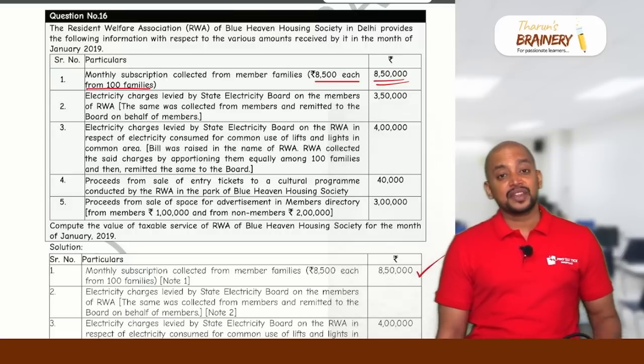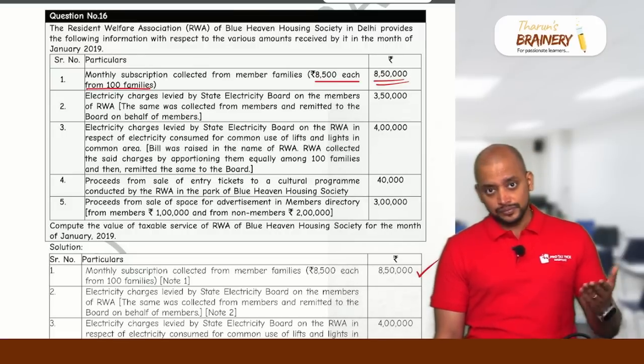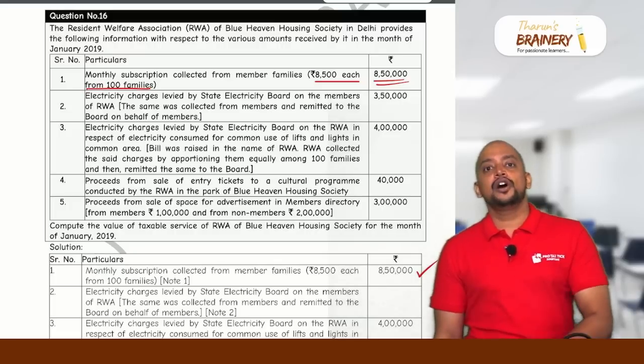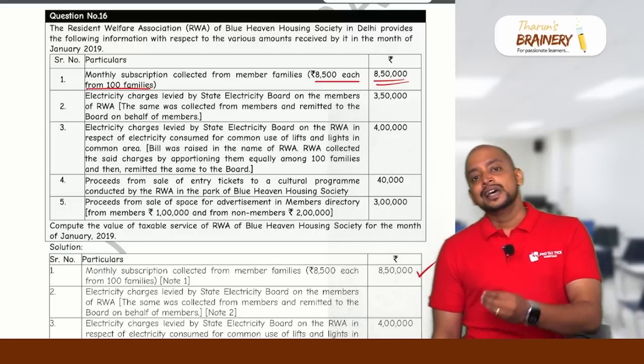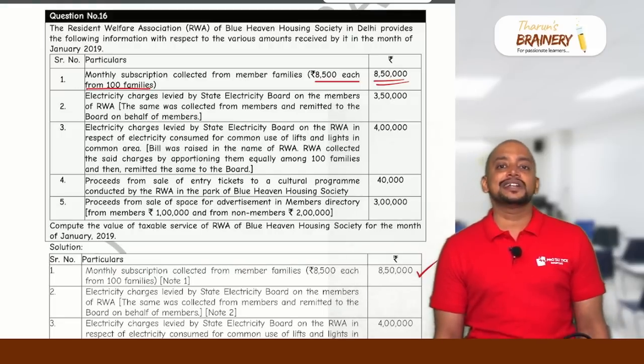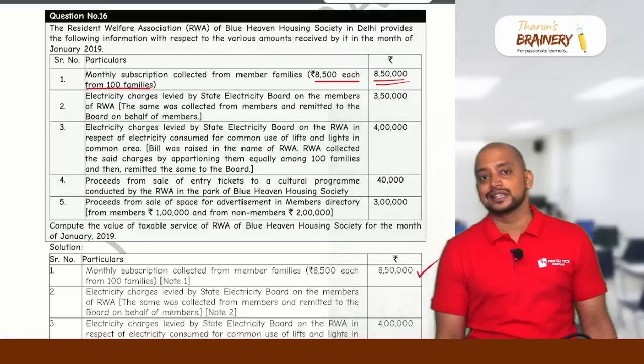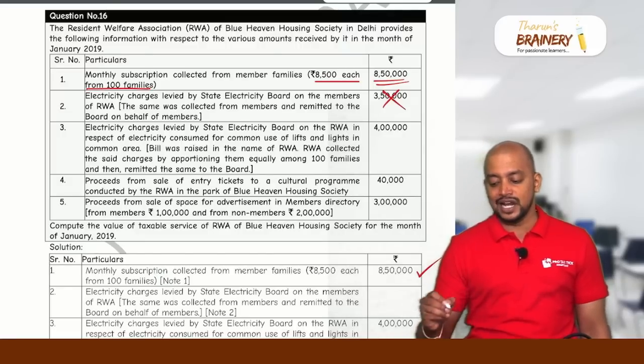So the electricity bill is raised on the members. The association has just paid and recovered, so this activity is exempted because transmission and distribution of electricity is exempted. Due to that, there won't be any GST on this 3,50,000.